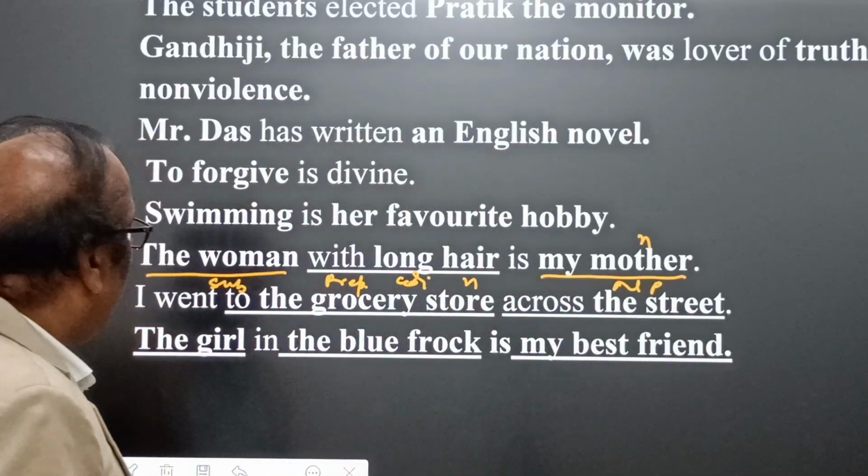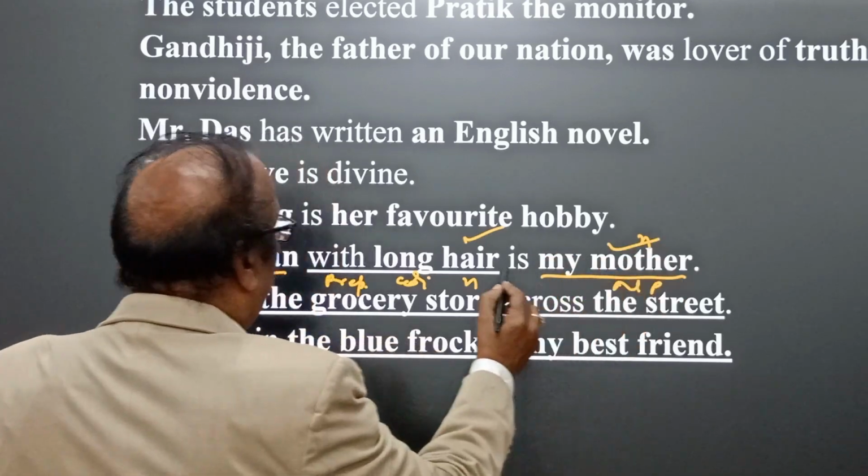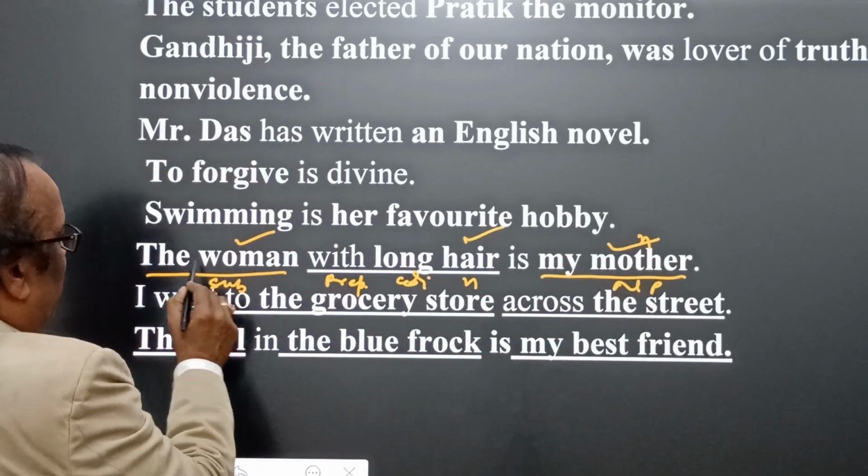So this is a very interesting idea. The woman with long hair means the woman having long hair, is my mother. Therefore here we find woman, hair, mother. All these are nouns, and these are noun phrases.